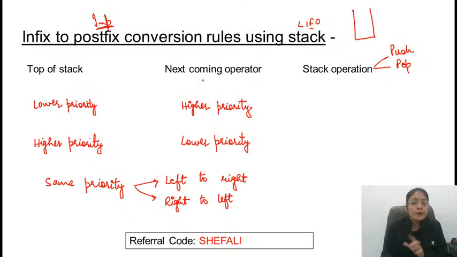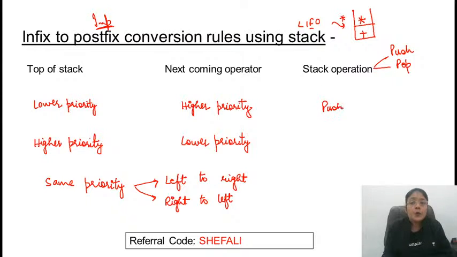If on top of stack some lower priority operator is present, next coming operator is higher priority operator, तो operation should be push operation or pop operation. दोनों में से evaluate पहले कौन सा होना चाहिए? Obviously multiplication because that is having higher priority. तो this means that अगर आप pop करवाओगे तो pop कौन सा element होगा? Obviously plus. इसका मतलब क्या है? पहले plus evaluate हो गया, but पहले क्या evaluate होना चाहिए? Multiplication. This means that multiplication will be pushed in the stack.